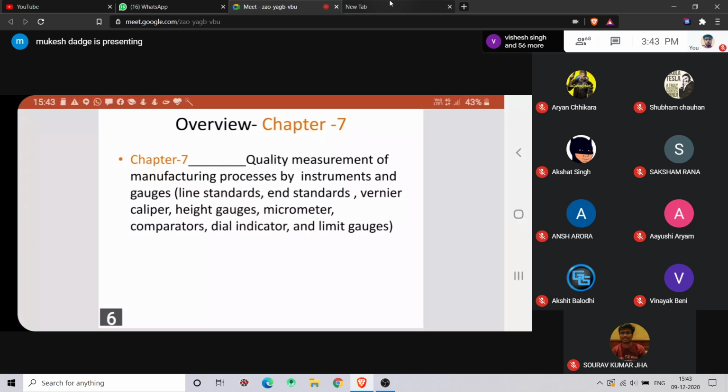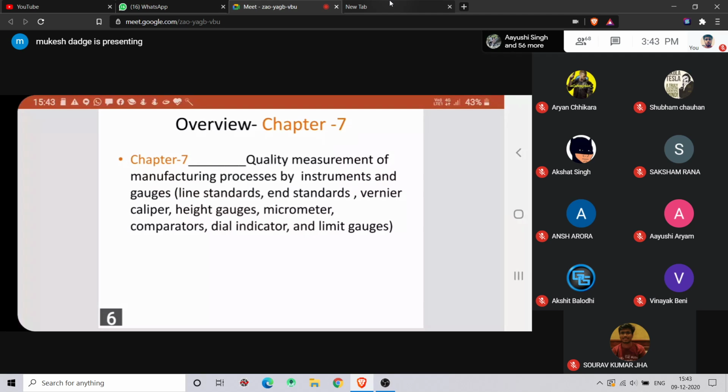There should be a limit, an upper limit and a lower limit, and within that limit the dimension should fit. Any product cannot be made exact. Exact dimension का कोई product नहीं होता है. It has limits, and within those limits the product's dimensions should lie, right?